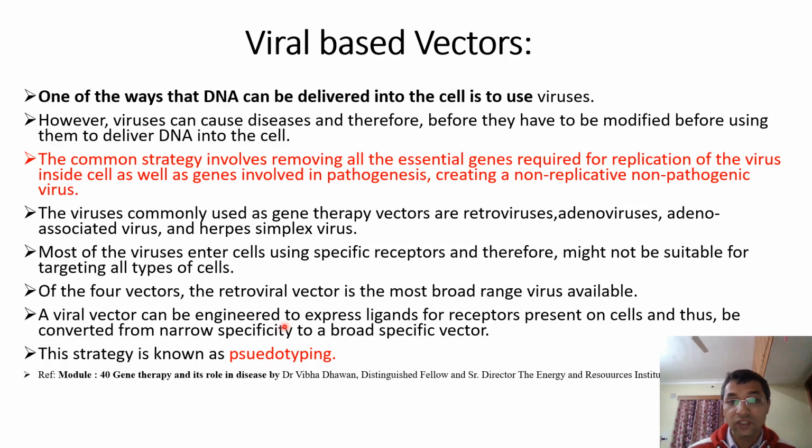Such a strategy is known as pseudotyping. Pseudo means false, typing, pseudotyping, because this is non-natural. Why am I calling it an unnatural process? Because this type of modification occurs in the laboratory, in the genome of those viral vectors.